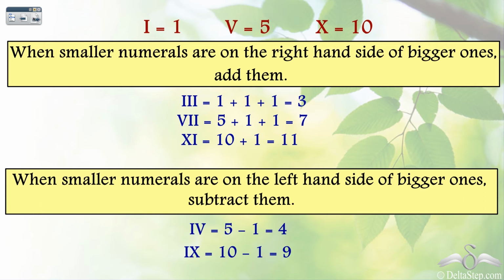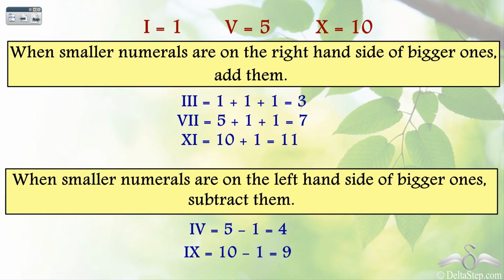As you can see, in this case, I plus I plus I, that is 1 plus 1 plus 1 is 3. V, I, that is again we have to the right. So 5 plus 1 plus 1, that is 7. And then 10 and 1, 10 plus 1, that is 11. So when you have smaller numerals to the right of larger numerals, you add them.